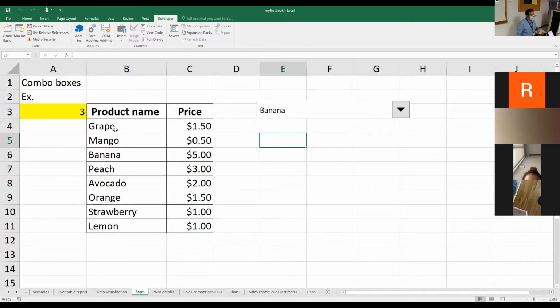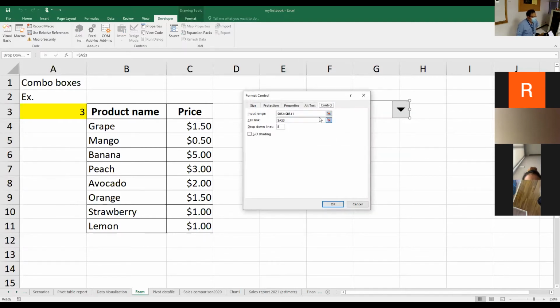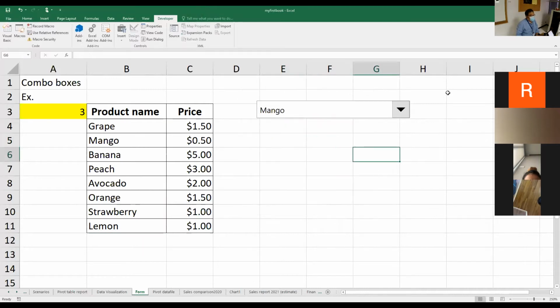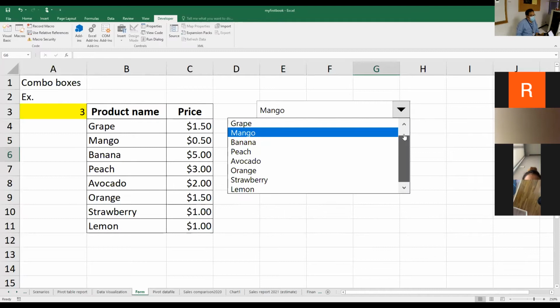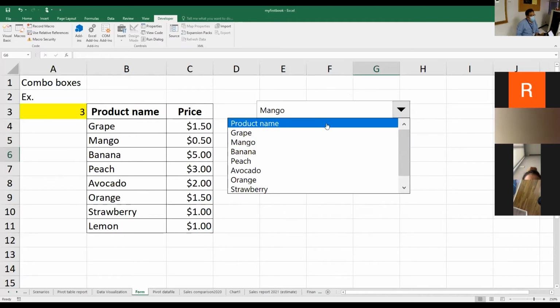You also have to check, because sometimes somebody starts configuring your combo box not from grape, but like this. They choose from the word product name to the word lemon. So what happens is the first line shows the word product name. That is wrong, this one you have to fix.